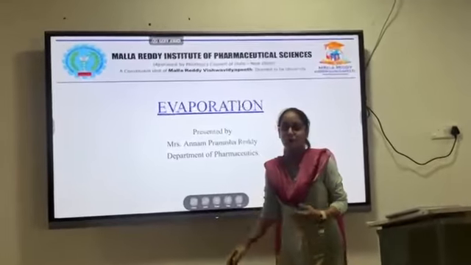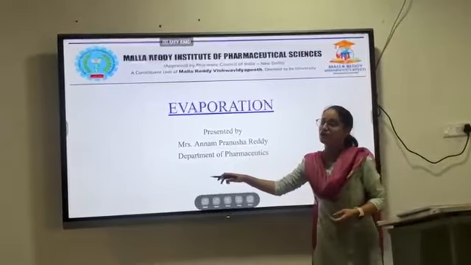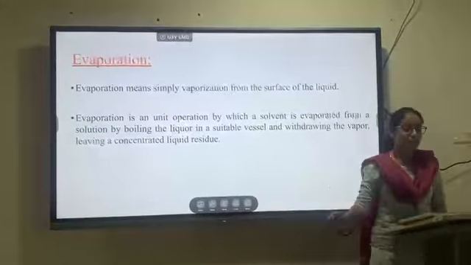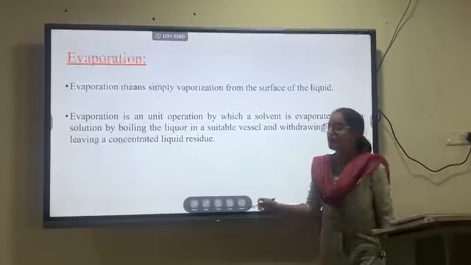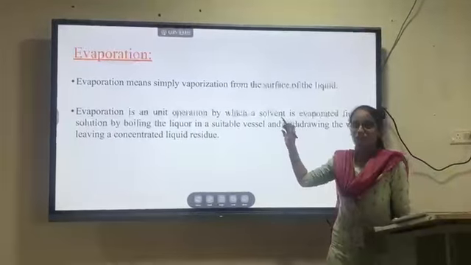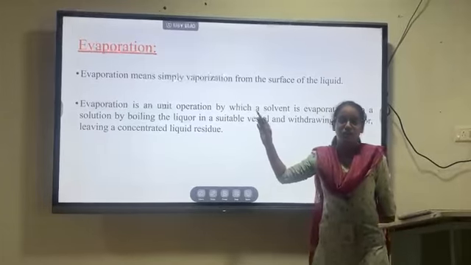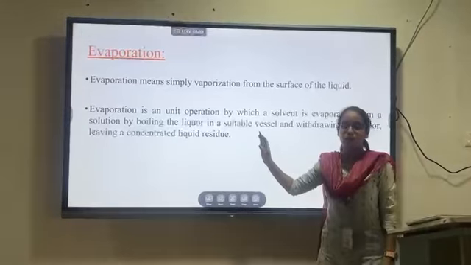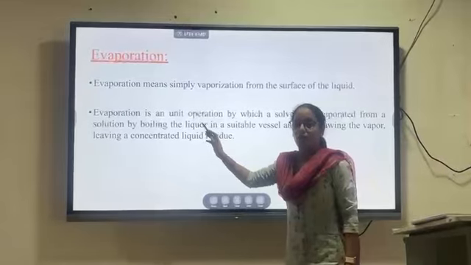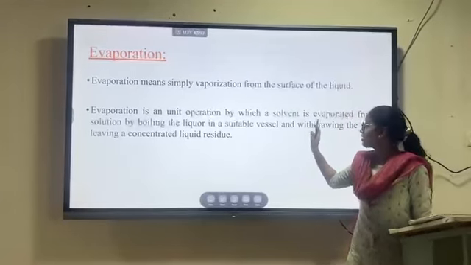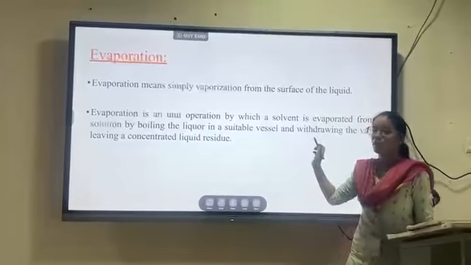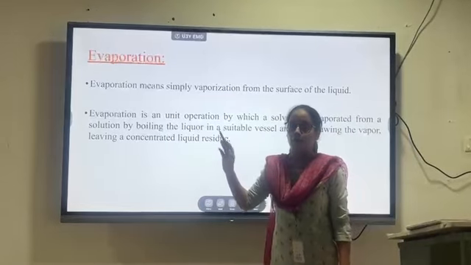Today I am dealing with the topic evaporation. What is evaporation? Evaporation is a heat transfer process. Simply, it is the vaporization of the liquid from the surface of the liquid. It means the liquid will be converted into vapors. It is a surface phenomenon. In unit operation, it deals with the evaporation of the solvent from a solution by boiling the liquid in a suitable vessel. This is evaporation.